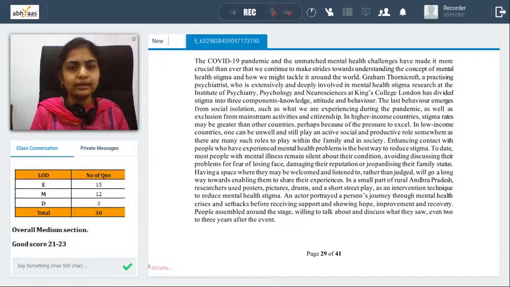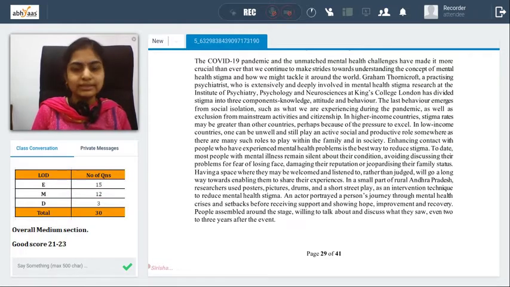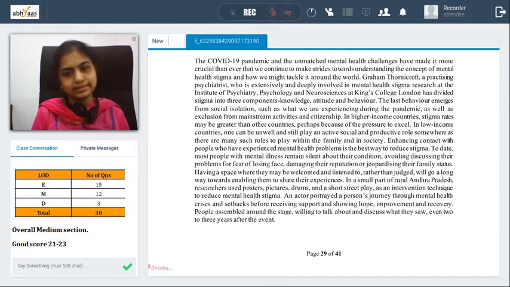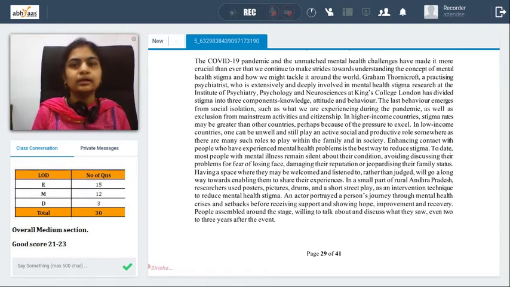One of the things was that the options were close, or the same words seemed to be repeating in the options. We've always discussed the A minus B approach in our mock analysis and class discussions: whenever you see some words are close in the options, try to identify the difference, pick up the word that is different from the other one, and try to decide an answer. This particular paper seems to be using that technique a lot.